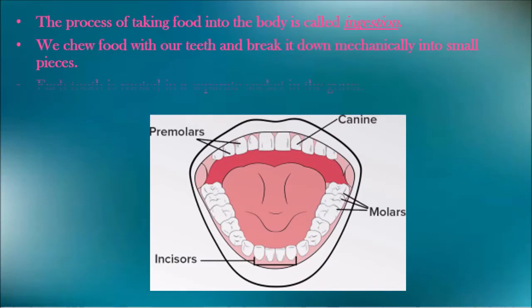The intake of food in human beings is through the mouth. The process of taking in food through the mouth is called ingestion. It starts with chewing. Chewing is very necessary for proper digestion, as the digestion process starts in the mouth itself. What happens during chewing? The large pieces of food we eat are broken down into small pieces by our teeth. Each tooth is rooted in a separate socket in the gums.